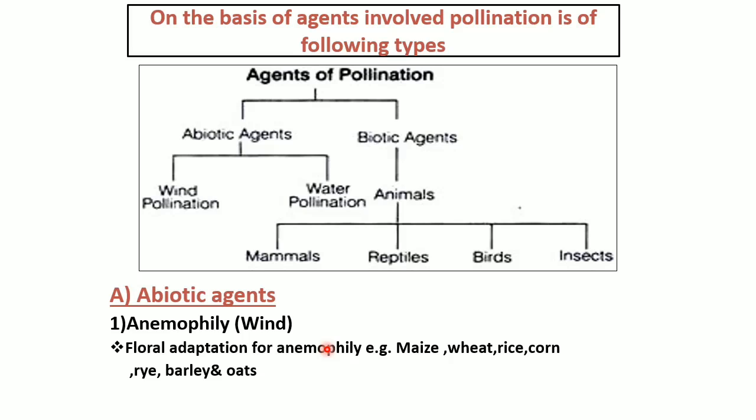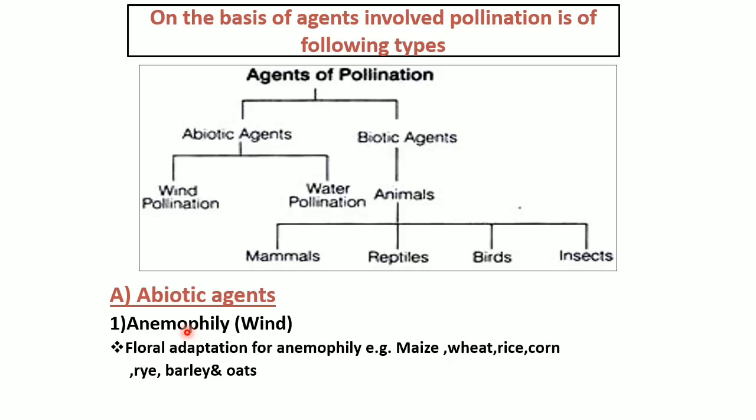Sixth one is the pollen grains are small, smooth and light in weight. Seventh adaptation, pollen grains are produced in a large number. Eighth adaptation, style is long with feathery stigma to trap the pollen grains.